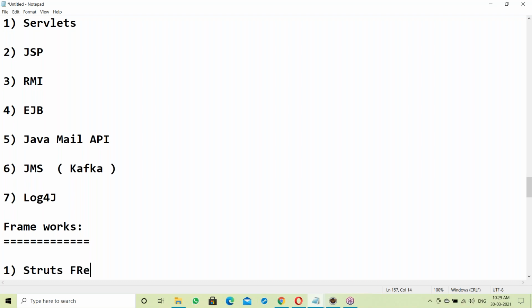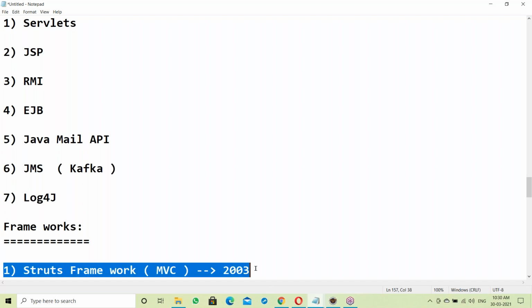It came to the market in 2003. It is an MVC, model view controller, framework. For the purpose of developing web applications, the Struts framework was released at that time.